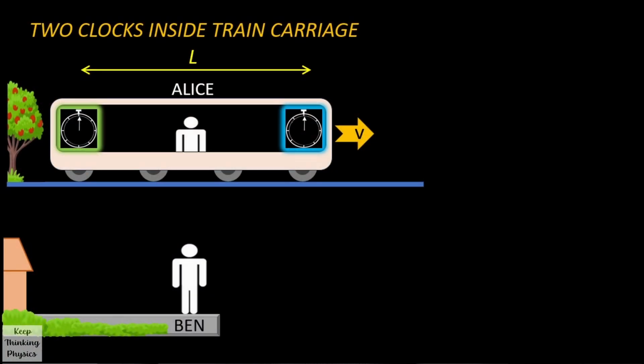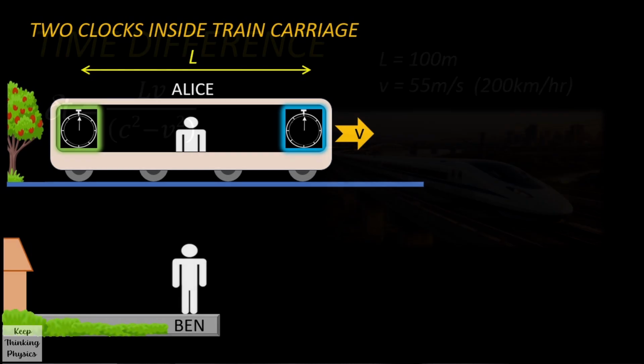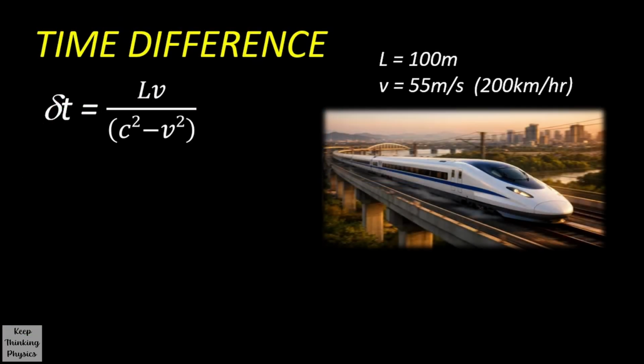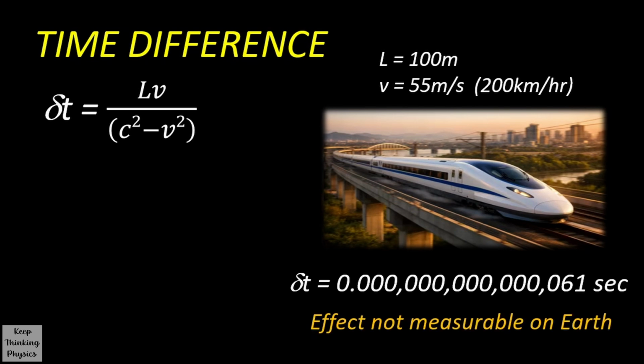In the real world, let's say there were two clocks at either end of a long bullet train, and both clocks stopped simultaneously for Alice, who's on the train. What would Ben see from the platform as the bullet train sped past him? Well, if the train was 100 metres long and moving at 200 kilometres per hour, then we can calculate that Ben would see a time difference between the clocks with lots of zeros in it. Such a tiny time difference is not discernible to the human eye. So this is why Ben will sense the events as being simultaneous, but in reality they are not.